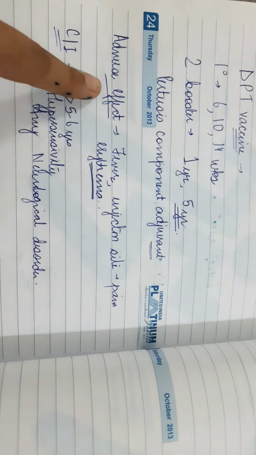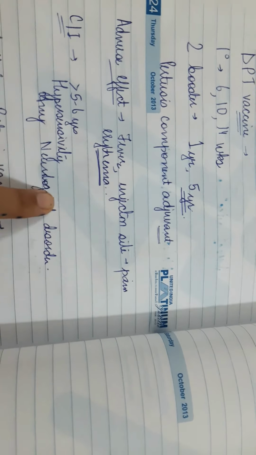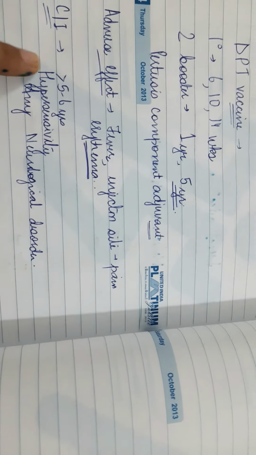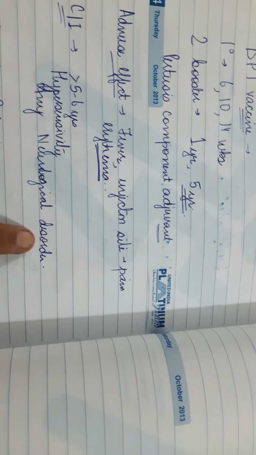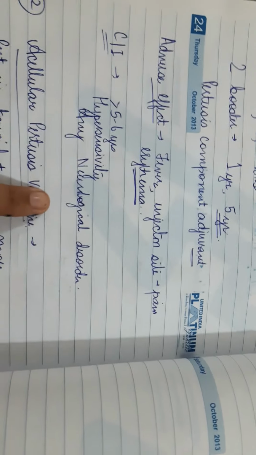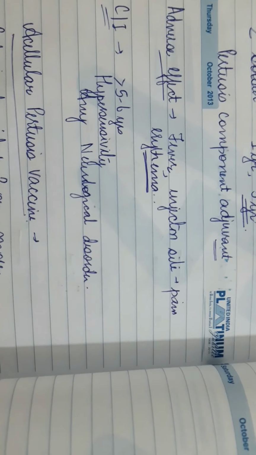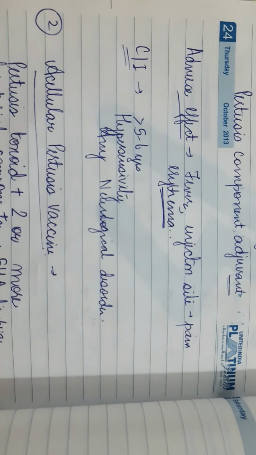So contraindications are: children older than 5 to 6 years of age, previous hypersensitivity, a predisposition to or history of neurological disorder, or someone in the family who suffers from epilepsy. So what is the replacement that can be given to children older than 5 to 6 years, with fewer side effects and the same efficacy?